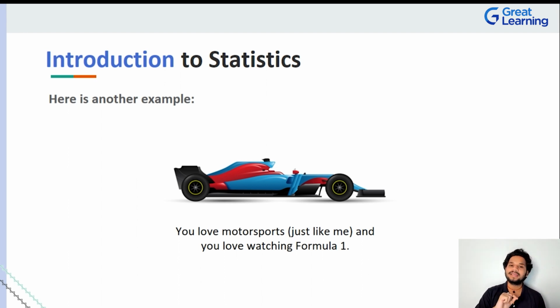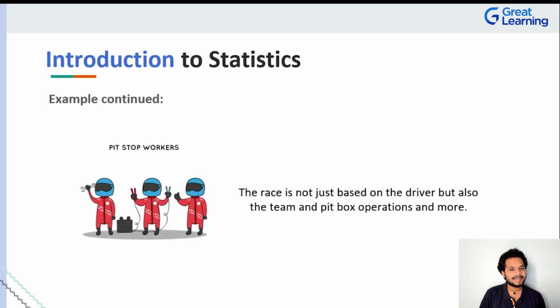The driver who probably drives the quickest around the circuit multiple times, we call it laps, right? He or she will be awarded to be the best driver and, first place, second place, third place, all of that. But what you should be also analyzing is that, especially in the case of Formula 1, it is never just the driver who is responsible for winning the race. There is something called strategy, and there is a pit crew that is sitting and assessing and analyzing every single move that you as a team make and what the competitors are doing as well, right?